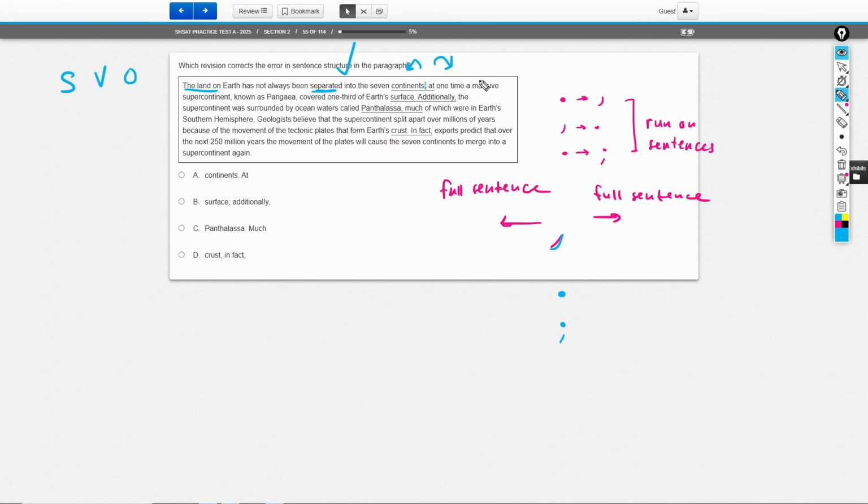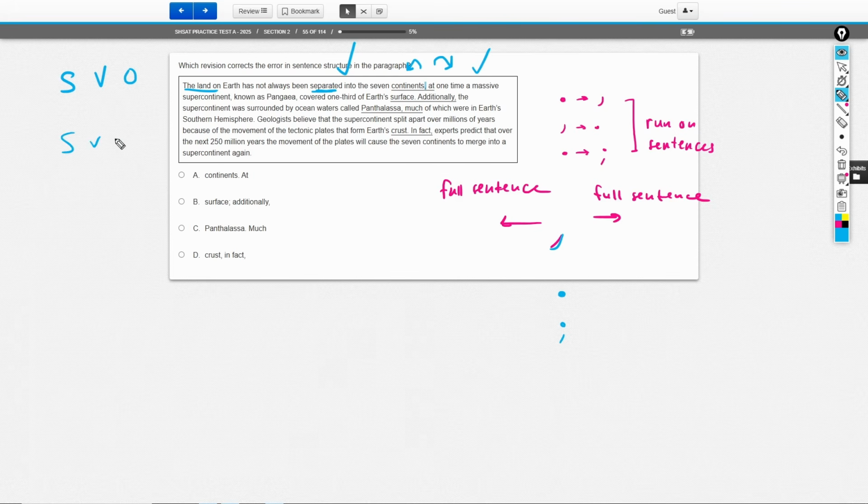It says that at one time, a massive supercontinent known as Pangaea covered 1/3 of the Earth's surface. Now, is this a complete sentence? Yes, it is. If I came up to my friend and said, hey, did you know that at one time a massive supercontinent known as Pangaea covered 1/3 of the Earth's surface, they will know what I'm saying. They won't look at me like I'm crazy. They'll say, okay, fine, cool fact, man. I didn't know that at some point a supercontinent called Pangaea covered 1/3 of the Earth's surface. So this is also a complete sentence.